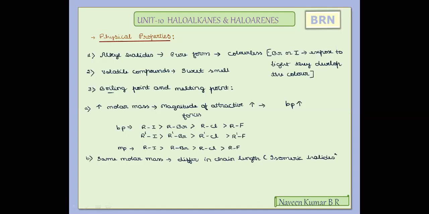Having the same molecular formula but differing in their chain length is a type of structural isomerism.